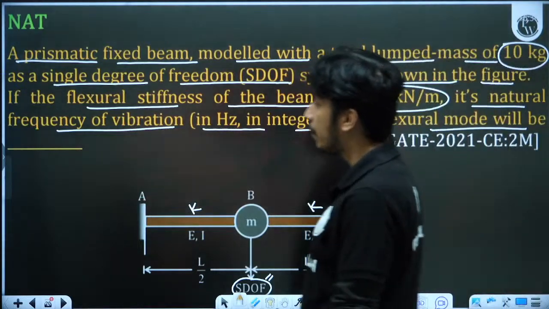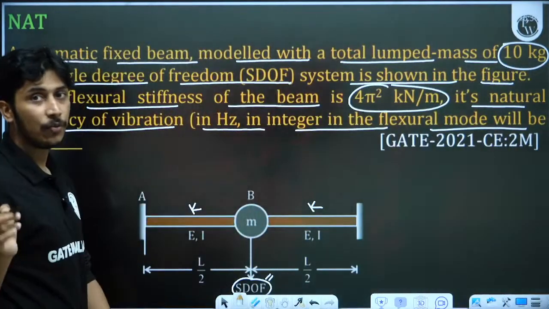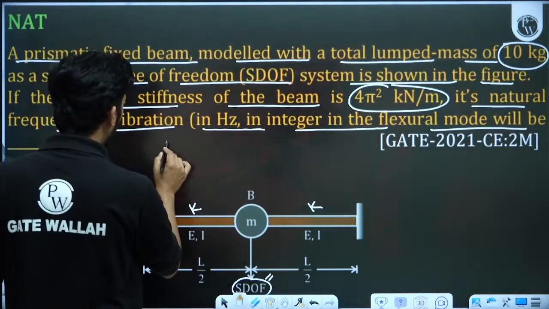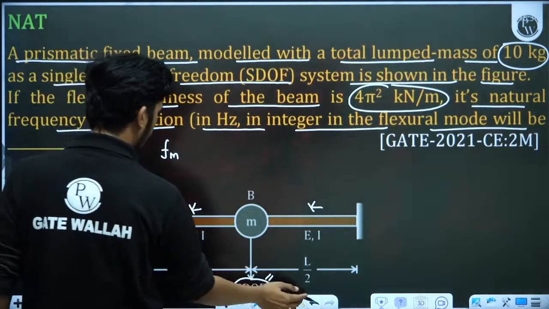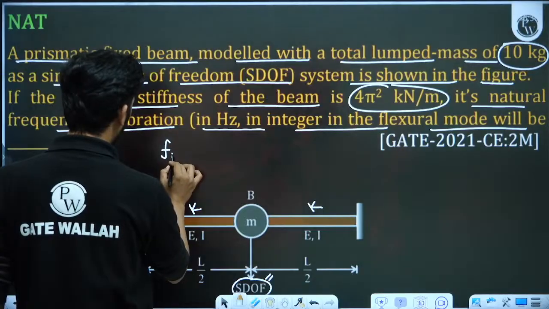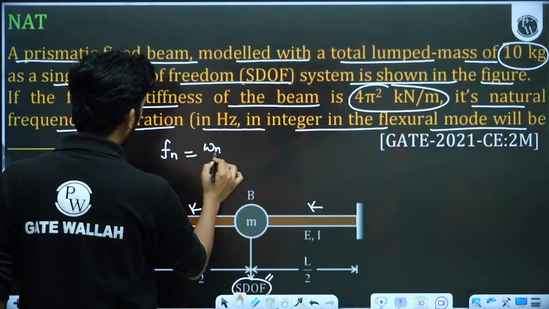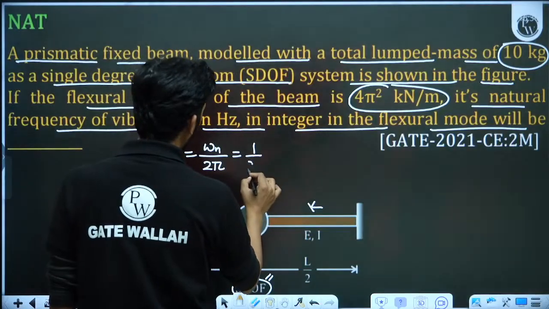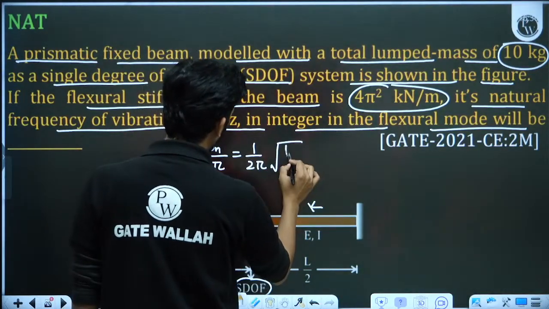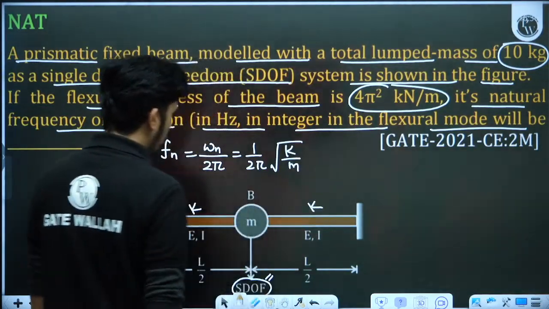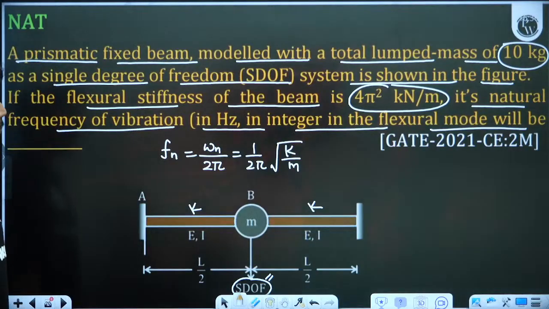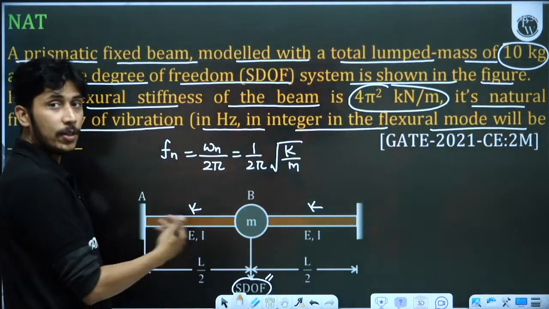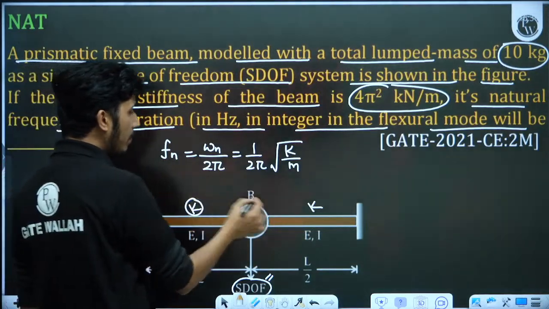So natural frequency of vibration in hertz means they are asking you the cyclic frequency, not the circular frequency in radian per second. So cyclic frequency Fn is equal to how much? Fn is equal to omega n upon 2 pi, 1 upon time period. So it will be 1 upon 2 pi under root K by m, because omega n is root K by m. So m you know that is 10 kilogram, K you know 4 pi square, but this K is not for the whole system. This K is only for the one beam, 4 pi square.